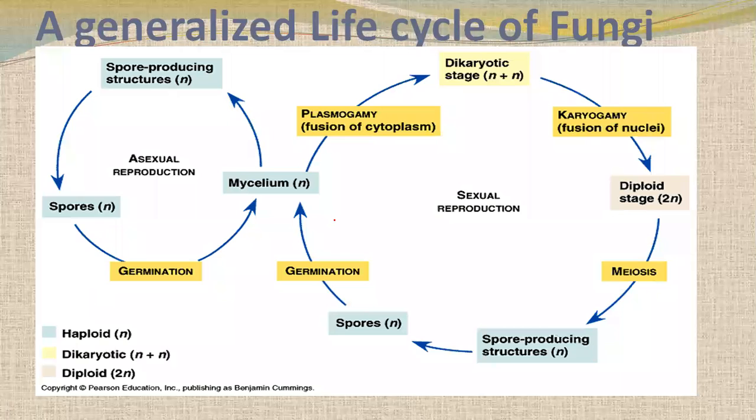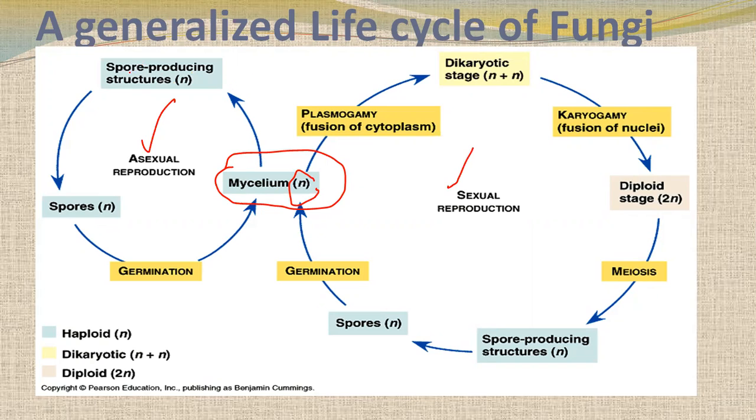Okay, so now we'll see a generalized life cycle. It can reproduce asexually as well as sexually. Asexually, the mycelium, the hyphae, is haploid. Spore-producing structures are present, like sporangia, conidiophores, and asci; different fruiting bodies.